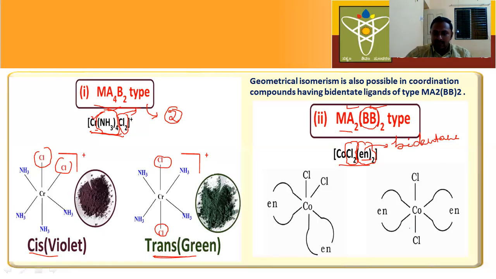Next, this is the example. Here, this is cis and this is trans. See why it is cis? Because here two chlorine groups are adjacent to each other. That's why this is a cis isomer, and here the two chlorido ligands are opposite to each other. So it is a trans isomer. From Ma2 Bb2 type, how many isomers are possible? Only two isomers are possible. One is cis, another one is trans.